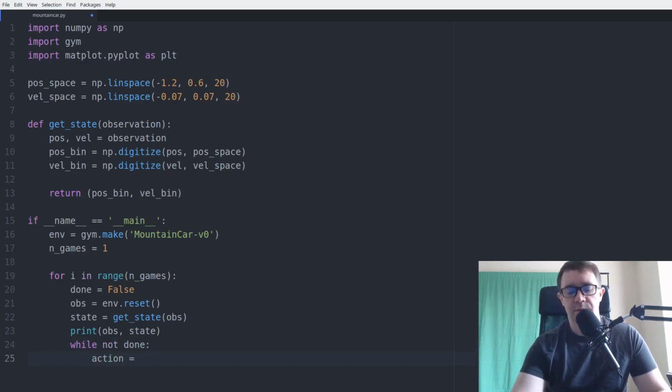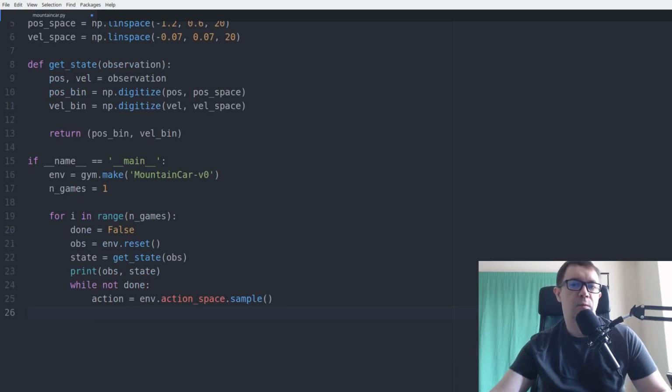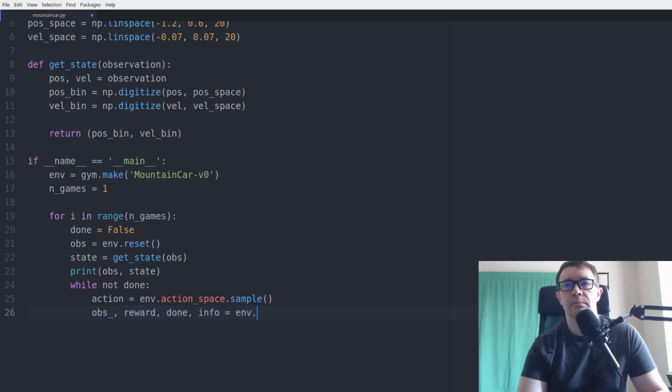And not NumPy, sorry, it is the env.action_space.sample function. If you aren't aware, this will query the environment for its action space and take a random sample of it. That way we don't have to do a NumPy random choice. It just makes sure we get something that's an action that's actually in the action space. Then you want to take that action and you get a new observation. We'll say new state equals get state observation.